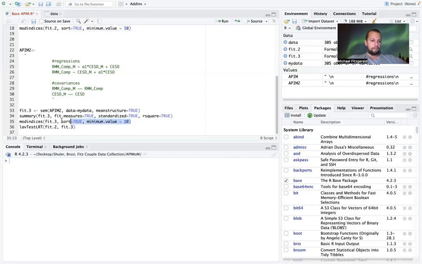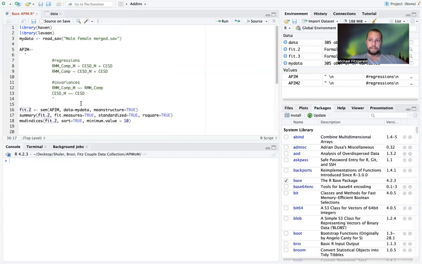And in the previous video, this was commented out with a hashtag. I'm now freeing that up because I want that modification index. And I'm also conducting a lavTestLRT. This is a likelihood ratio difference test using the chi-square. And I want to compare my first model, which was up here.